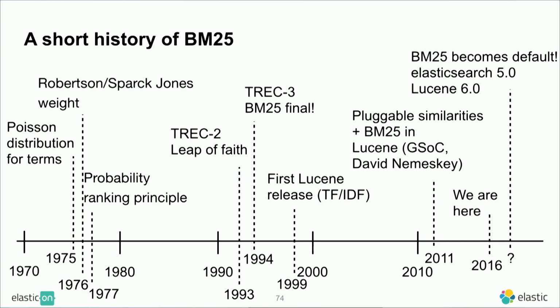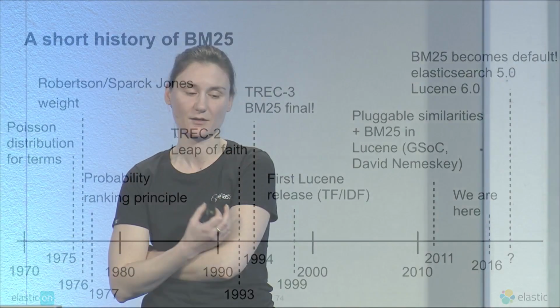And then there was this leap of faith in the 90s. And the final Lucene implementation is based on the publication about the TREC track where the Okapi retrieval system participated. Okay, so that was the final.